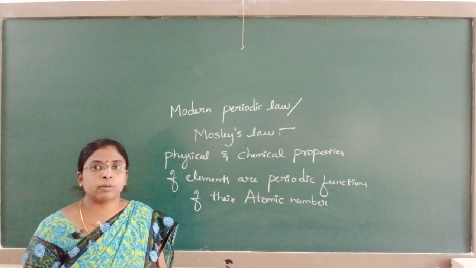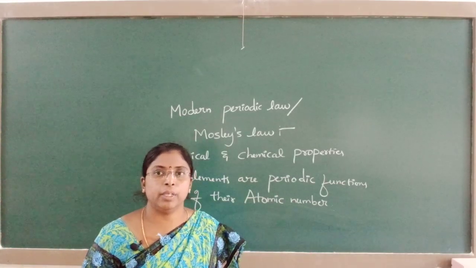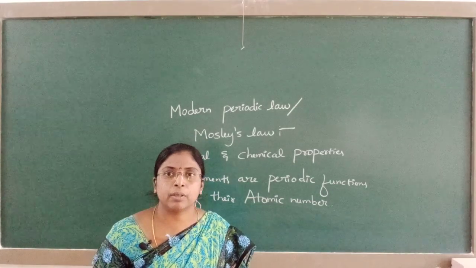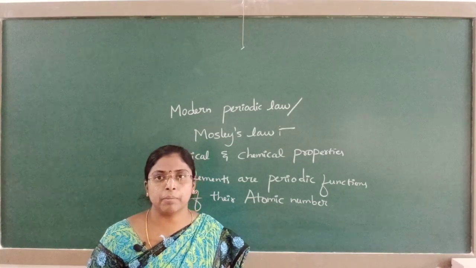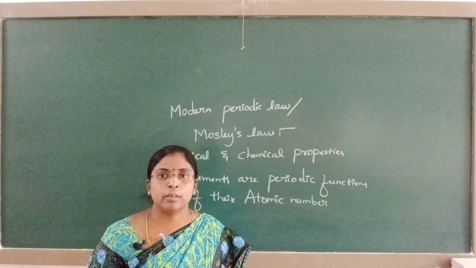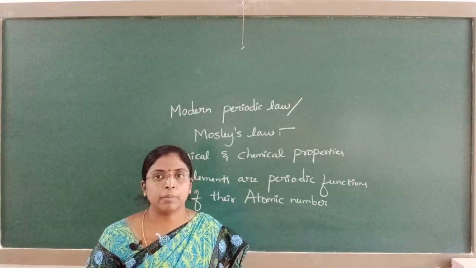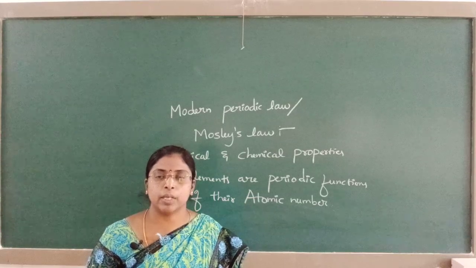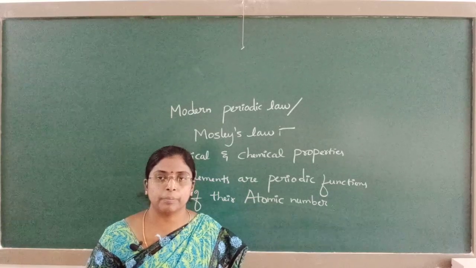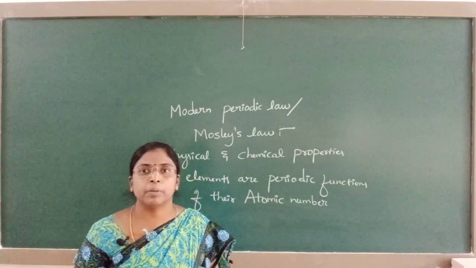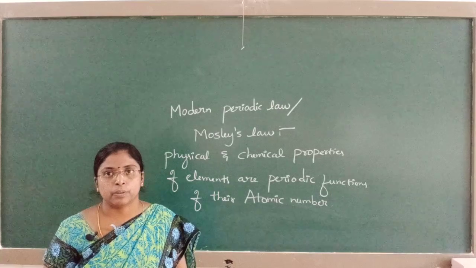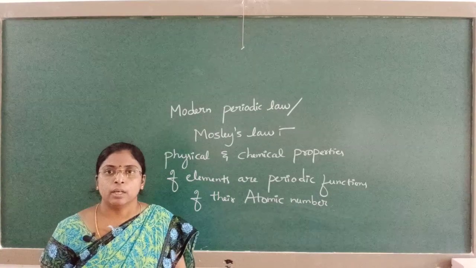Before that, we gave Mendeleev's periodic table based upon atomic mass, but Moseley gave a fundamental basis that atomic mass is not playing a role here, atomic number is playing the major role. Hence he changed the law.